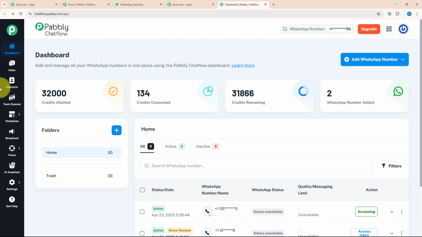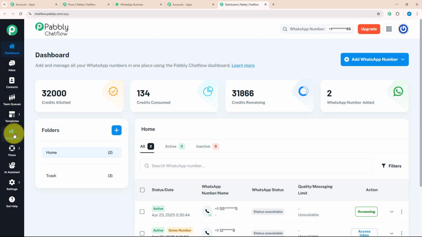Let's see each feature individually. Below dashboard, there is the inbox option where you can manage all your conversations with your customers without opening WhatsApp separately. Below that, there is a contact section where you can create new contacts and separate them according to your requirement. After that, there is the team queue section where you can assign different tasks to different team members and also review their performance. After that, there is a template section where you can create customized templates, and by creating customized templates, you can give a personalized touch to your chat.